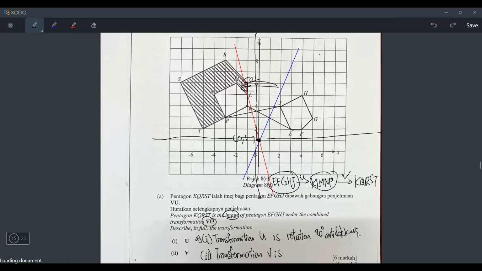So the answer is rotation 90-degree anti-clockwise. And then at center where? At center, or you can also write about center (0, 1). Then that's how you get full marks.